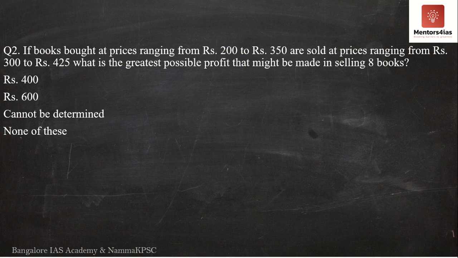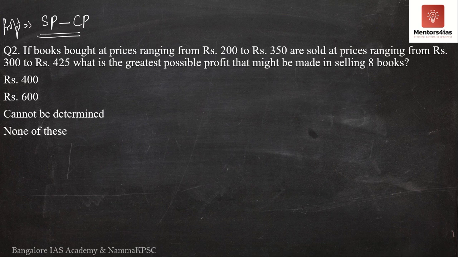Question number 2 says, if books bought at prices ranging from rupees 200 to rupees 350 are sold at prices ranging from rupees 300 to rupees 425, what is the greatest possible profit that might be made in selling 8 books? Now, what is profit? Profit is nothing but selling price minus cost price, correct?